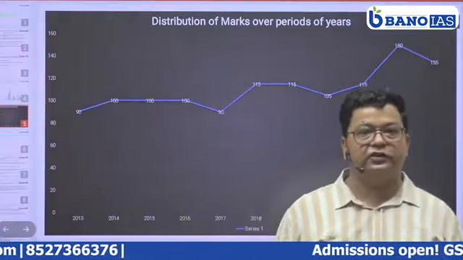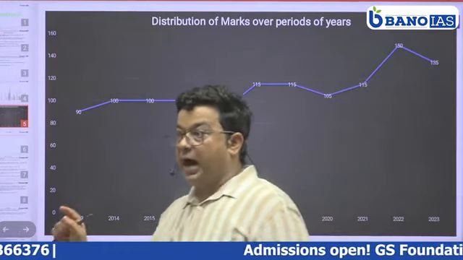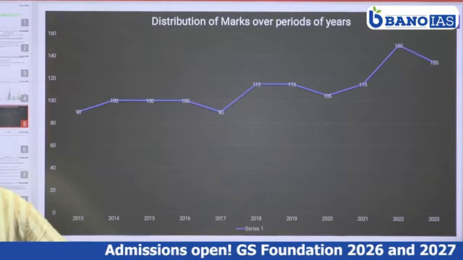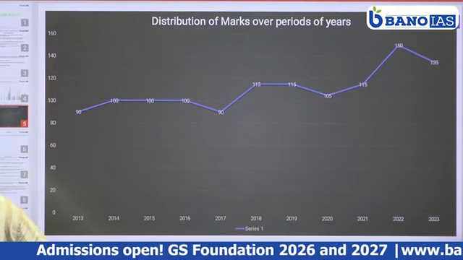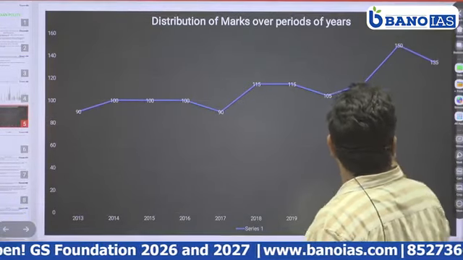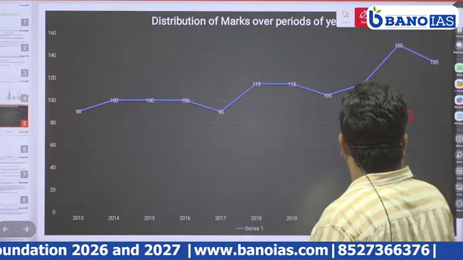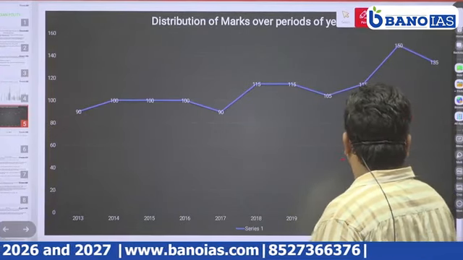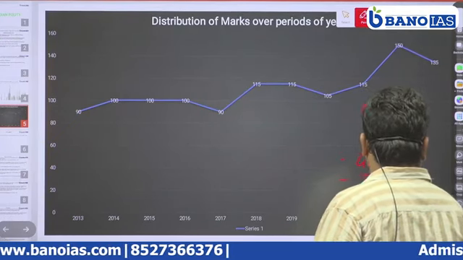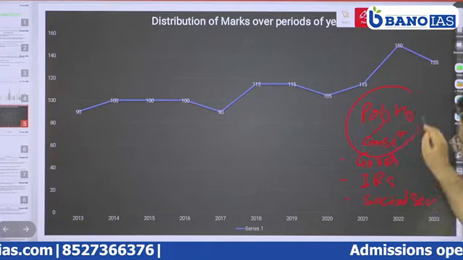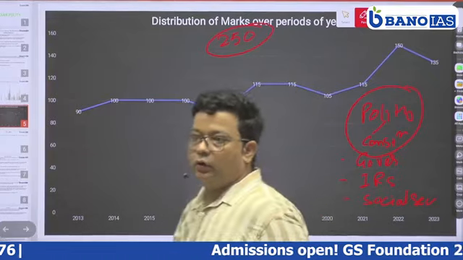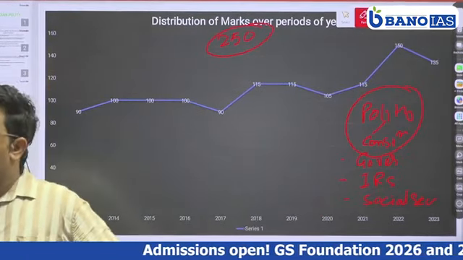If we move to the next slide, you can see the number of marks in examinations from 2013 to 2023 is continuously from the polity and constitution sections. As we know, paper 2 has 4 sections: polity, that includes constitution, governance, international relations, and social security. And we know that each paper consists of 250 marks, 20 questions, right?